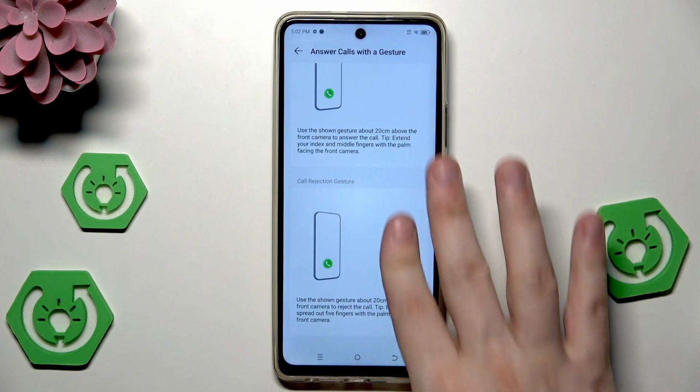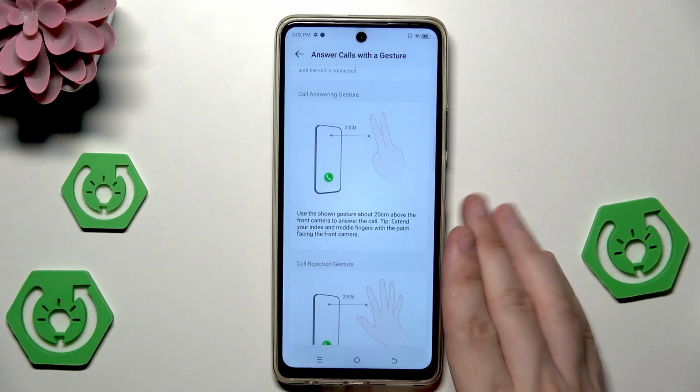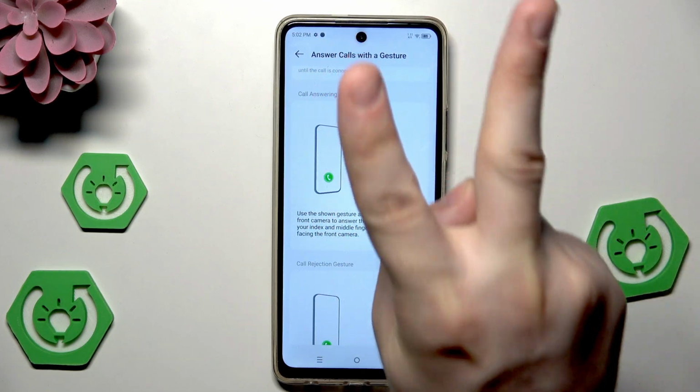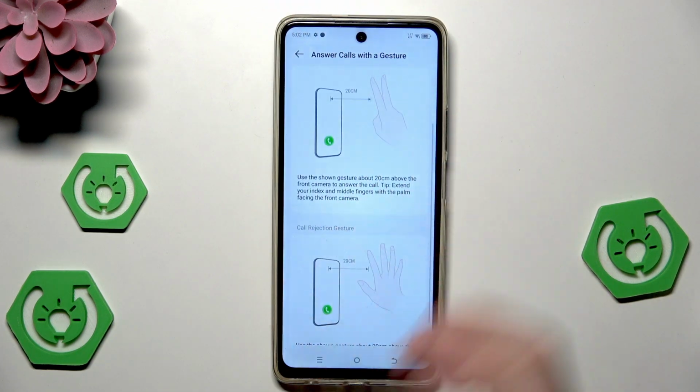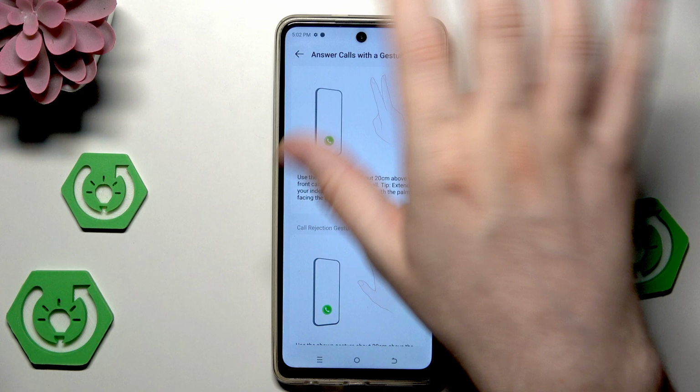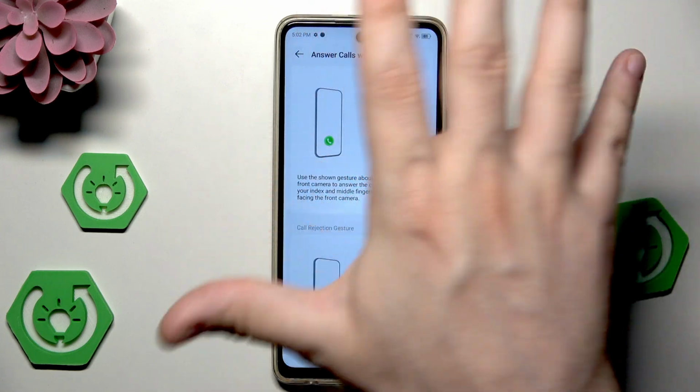So if you want to answer, you need to perform the Victory gesture, just like that. And if you want to reject, simply place your palm in front of the front camera, just like that.